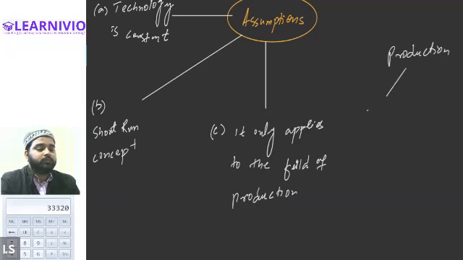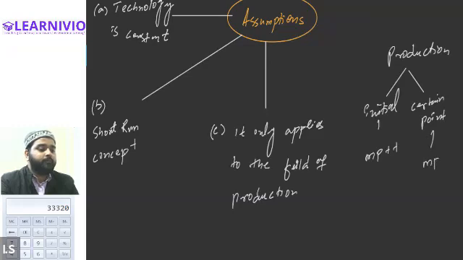then there is a possibility that at the initial stage, when you add more labors, your marginal product will increase. Then after a certain point, your marginal product starts to decline, and eventually there may come a stage wherein your marginal product becomes negative. So all this will be happening in the production process only.